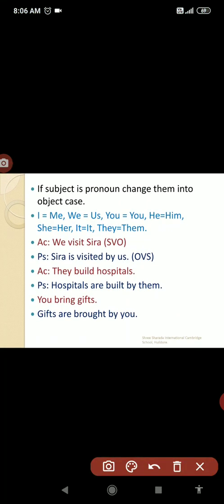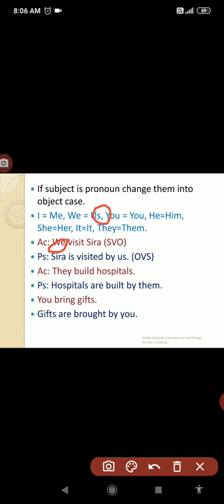Visit is the main verb. Change it into the V3 form. Visit, visited, visited. Sira is visited by. Here we have the subject, that is we. We don't want to write that as it is. We need to change it into the object form. That is, we becomes us. So Sira is visited by us.